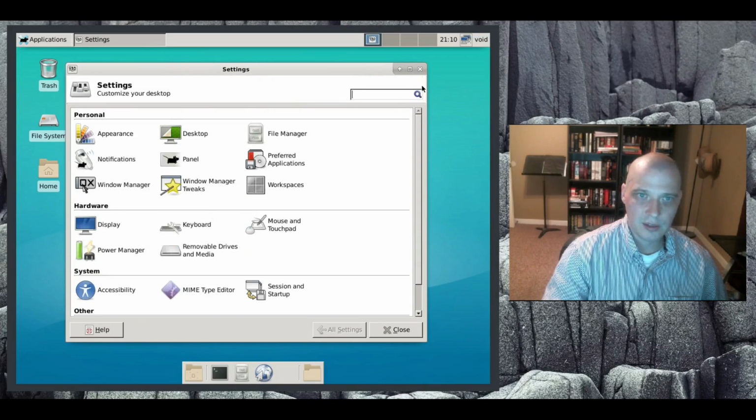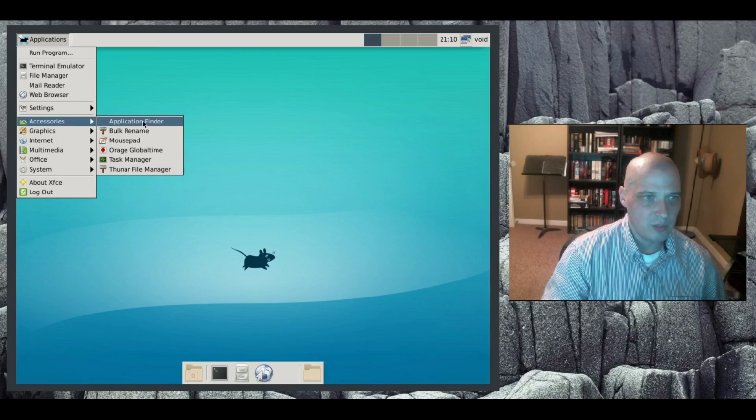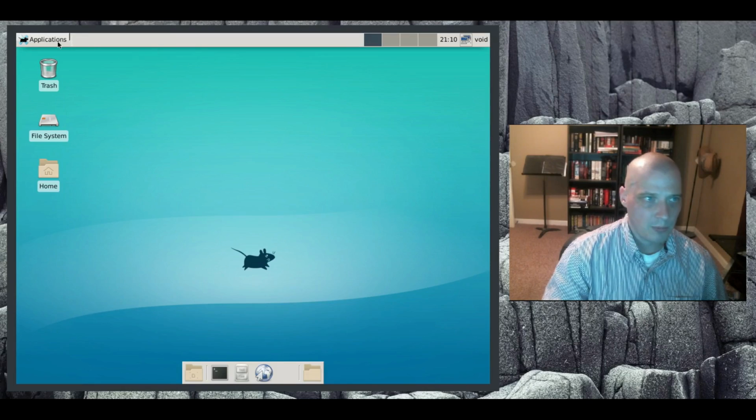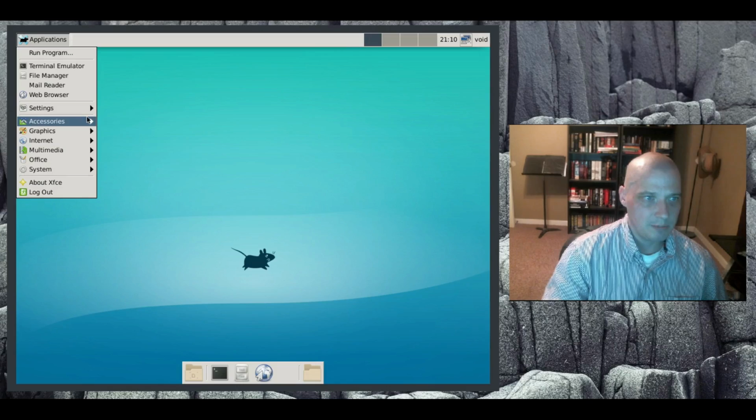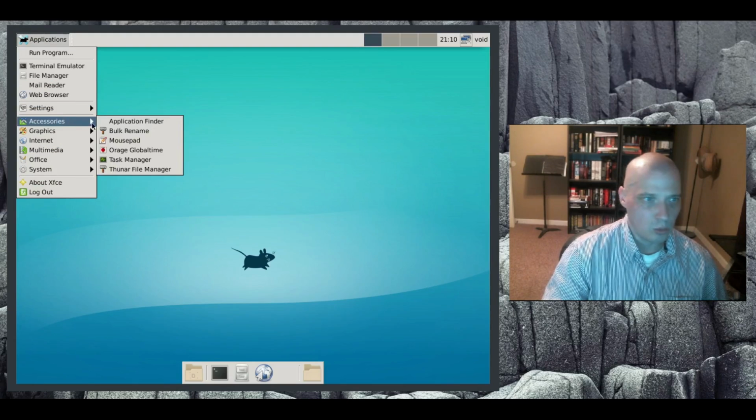We have the settings manager here, your little control panel where all that stuff is also found. I may come back to this and play around with some of the settings later. Alright, our subcategories here, accessories. We have our application finder, the bulk rename tool, we have mousepad, which is the standard text editor in the Xfce desktop environment. We have global time, which is a clock. Basically it tells you time zones, clocks from around the world, that kind of thing.